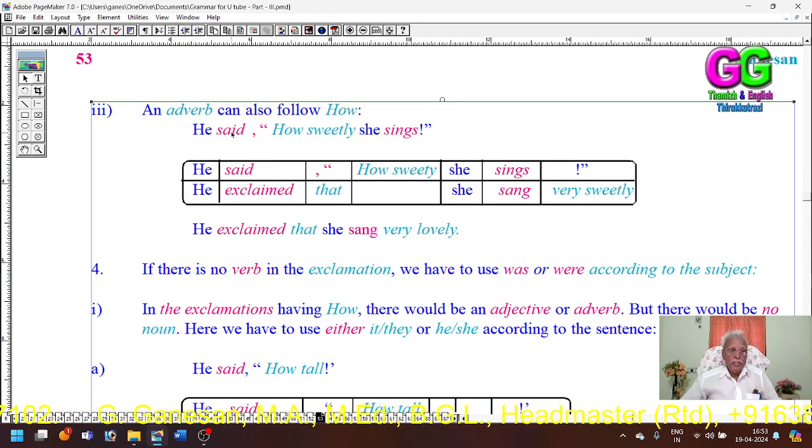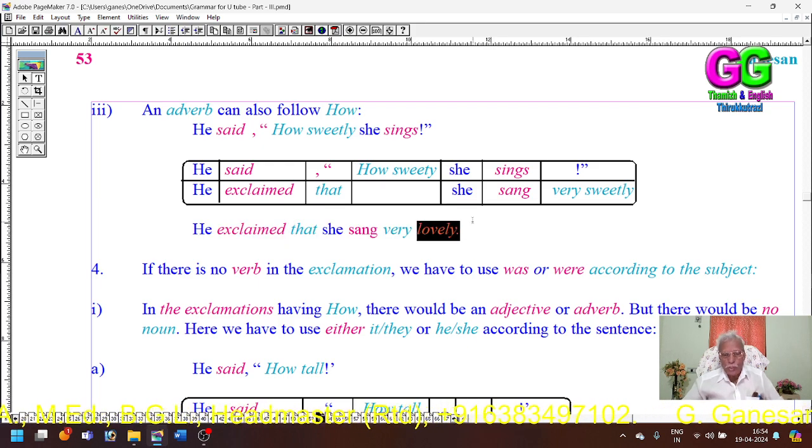He said, how sweetly she sings. Exclaimed that, how sweetly, very sweetly. The subject, third person, is kept as it is. Verb sings, simple present, has been changed into sang. Sing, sang, past tense. He exclaimed that she sang very sweetly.